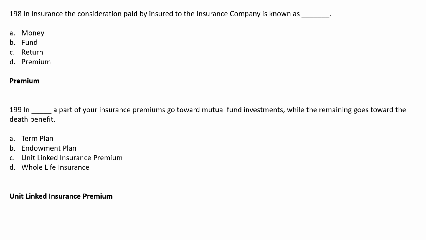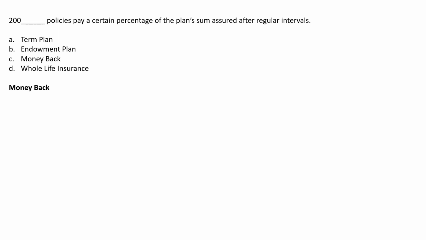This is a combined benefit of enjoying the dash policy pay a certain percentage of the plan sum assured after regular intervals. Option A, term plan. Option B, endowment plan. Option C, money back. Option D, whole life insurance. The correct answer is option C, money back. So money back policy pays a certain percentage of the plan sum assured at regular intervals.